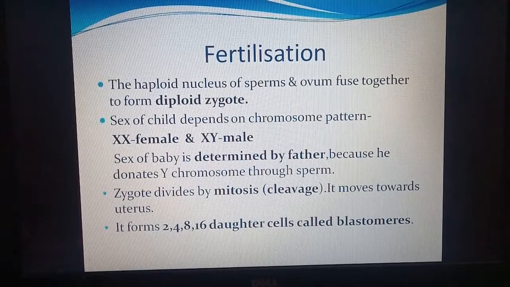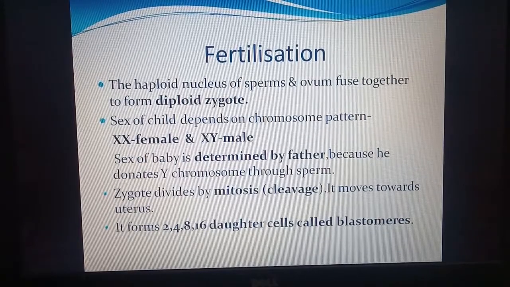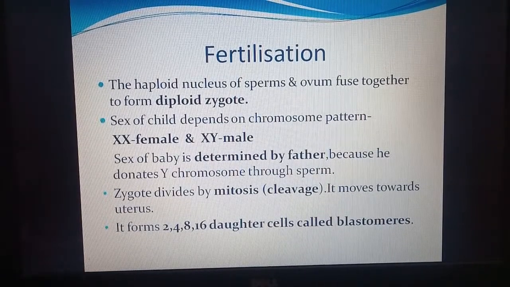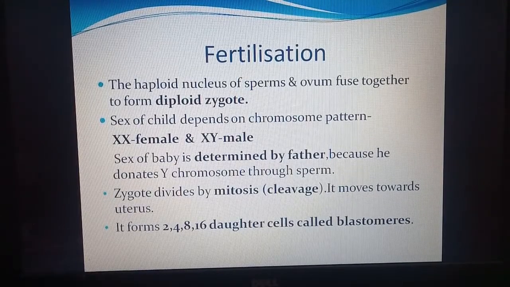Now the zygote divides by mitosis. The first division is mitosis. These divisions are also called cleavage. The zygote divides, and at that time it also moves towards the uterus. So during the pathway it is moving as well as dividing. It forms two cells, then each cell divides again, so 4, then 8, then 16 daughter cells are formed, and each cell is called a blastomere.